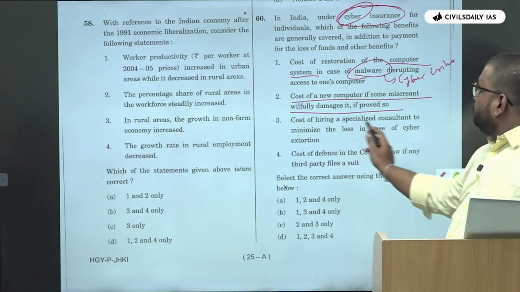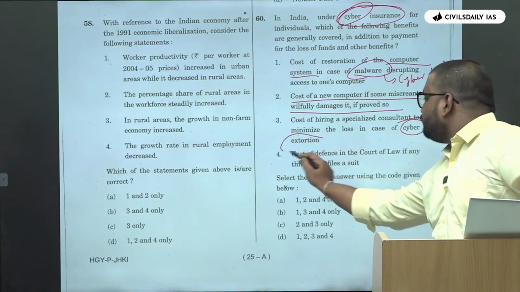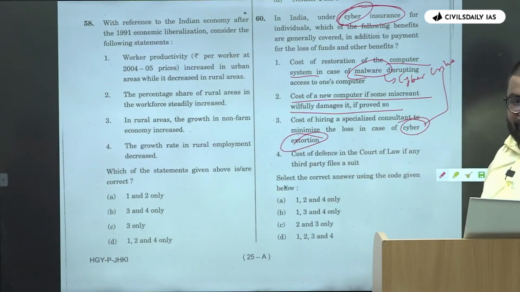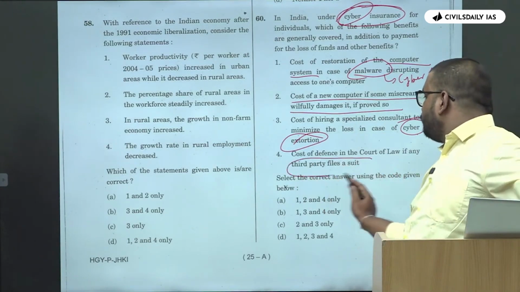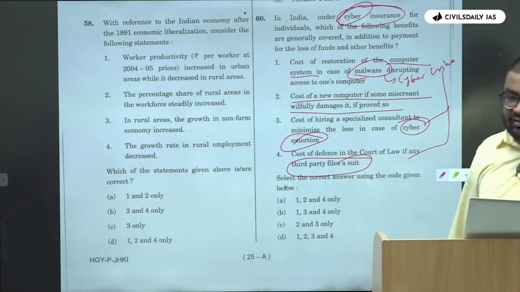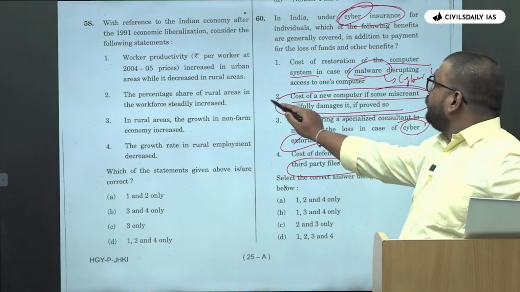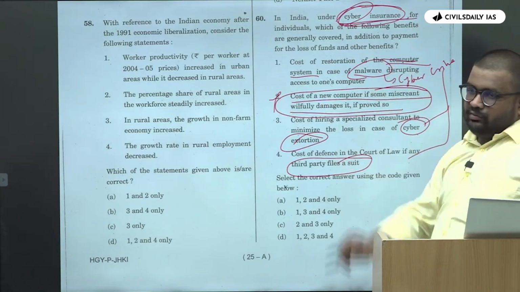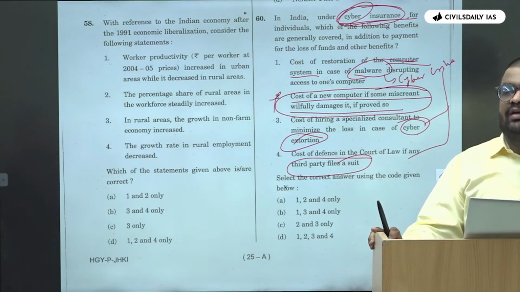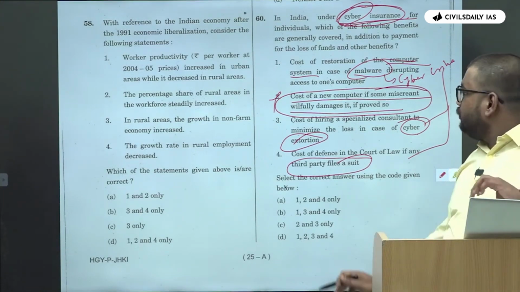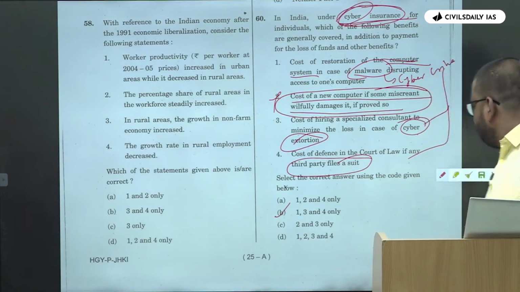Okay. Then cost of hiring specialized consultant to minimize loss in case of cyber extortion. This is also a cyber crime. Then cost of defense in court of law if any third party files a suit. This is again related to the cyber crime. Now this is not a cyber crime, so it won't come in cyber insurance. So that is the elimination technique. So again, blindly don't go for that. Okay. 1, 3 and 4.